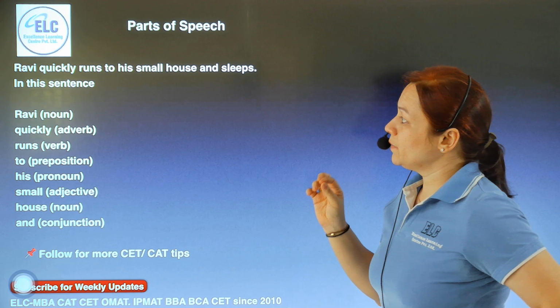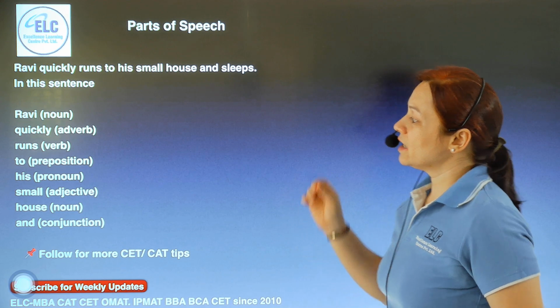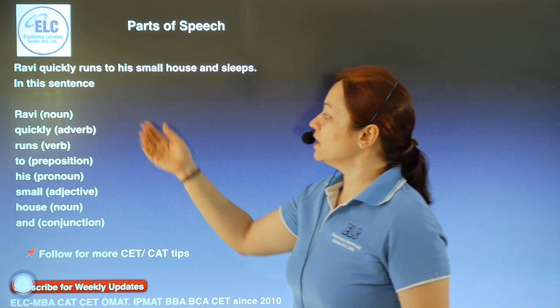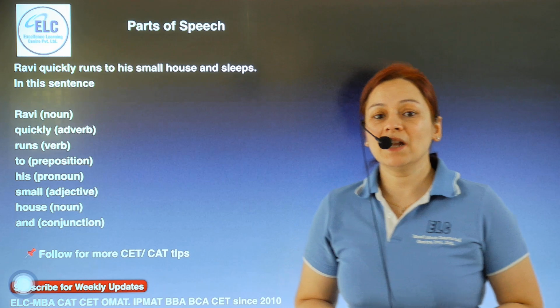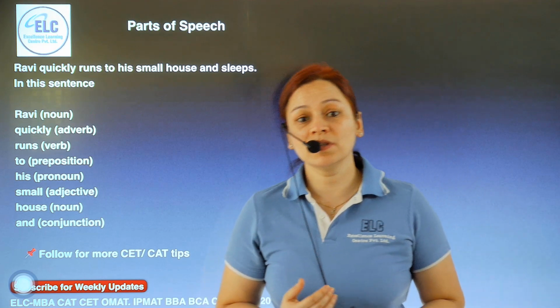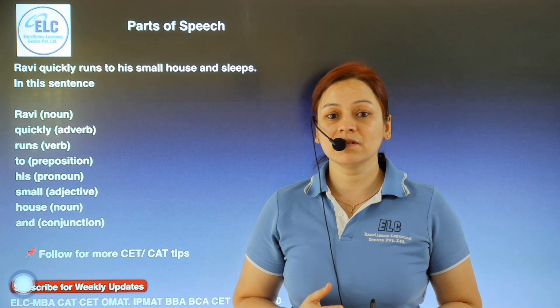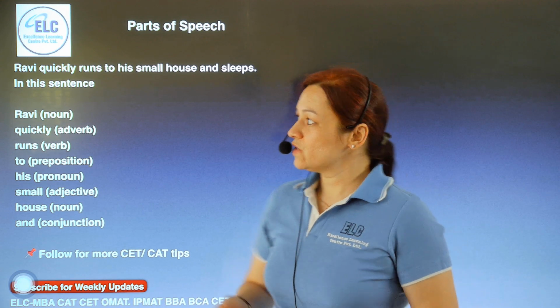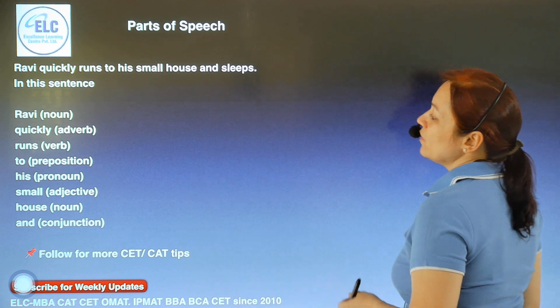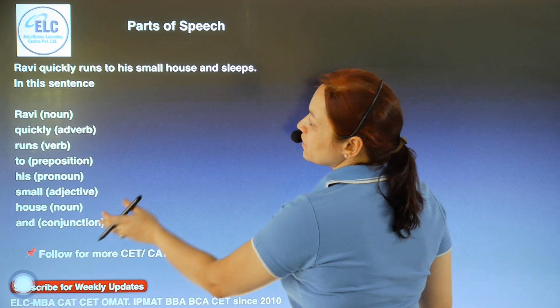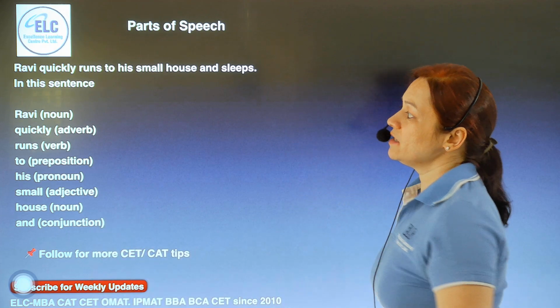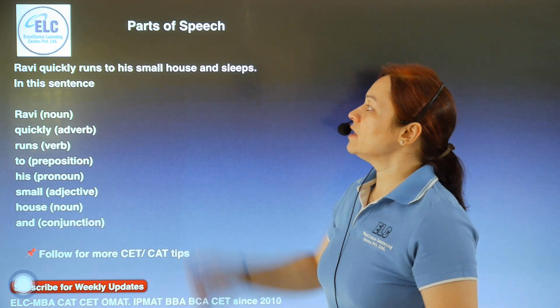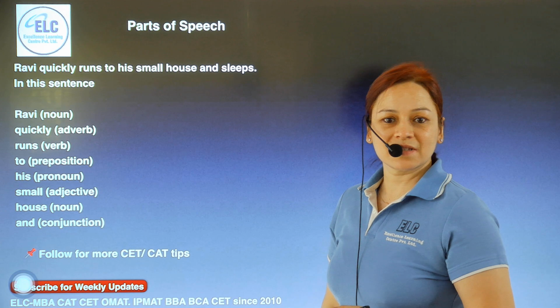A quick yet beautiful sentence that gives us a recap of the different parts of speech. Parts of speech comprise nouns, pronouns, verbs, adjectives, and adverbs. So this small sentence will quickly help us to run through the different parts of speech. The sentence is, Ravi quickly runs to his small house and sleeps.